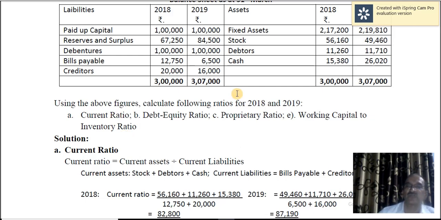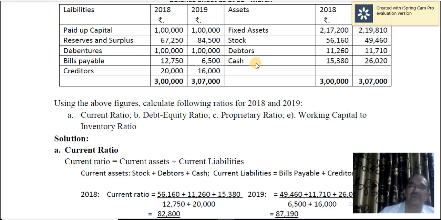What are the current assets? In 2018, current assets consist of stock 56,160, debtors 11,260, cash 15,380. And in 2019, 49,460, 11,710 and 26,020.